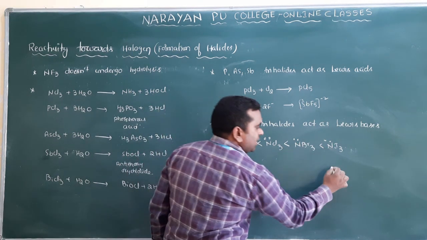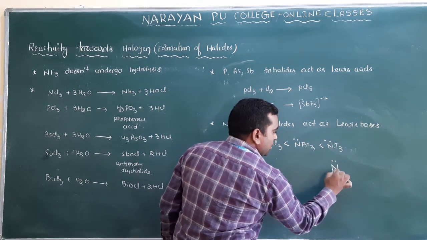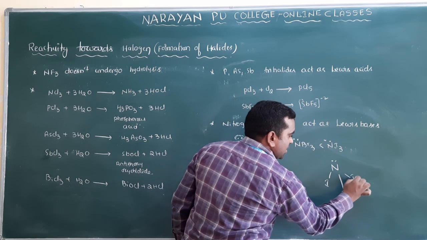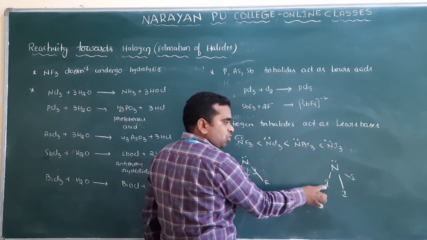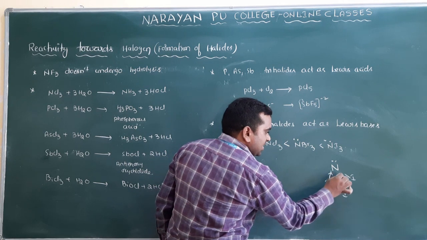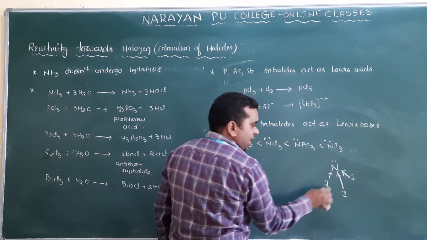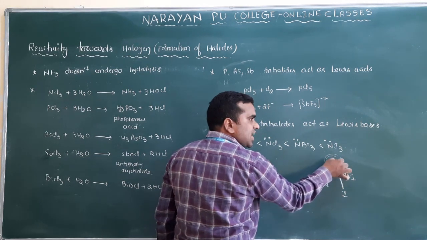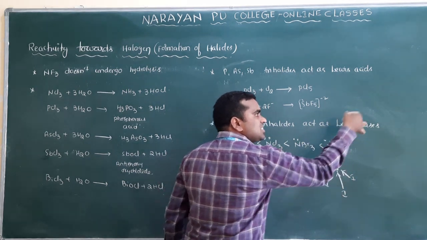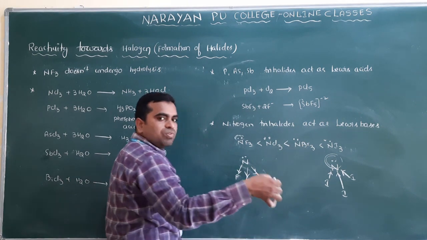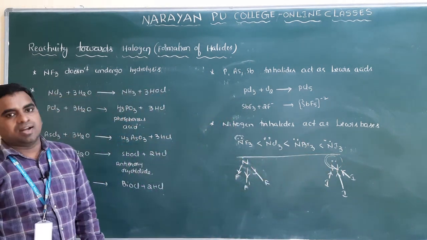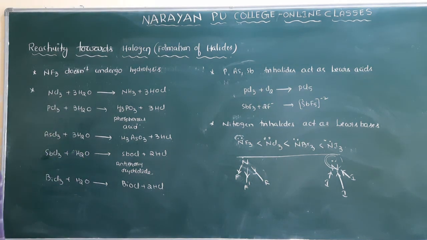But here you see NI3, means there will be an iodine, and here also iodine. Nitrogen and iodine, which one is more electronegative? Nitrogen. So that's why these electrons move towards which one? Nitrogen. On the nitrogen, electron density will be more, because electrons are moving towards nitrogen. Electron density is more, so it can easily donate the electrons to others. That we call a basic character. So this is the basic character, and this is about the trihalides of the 15th group elements.